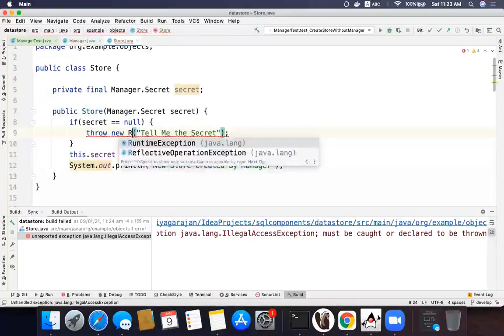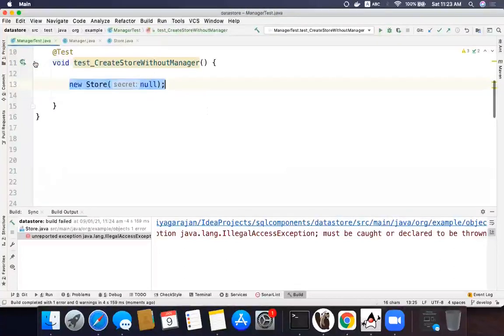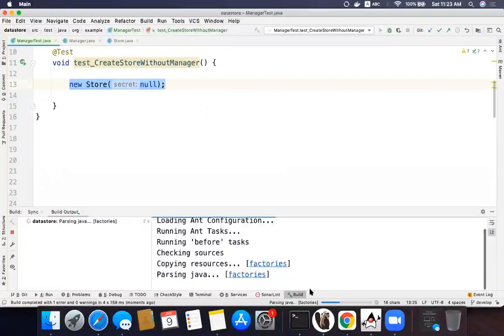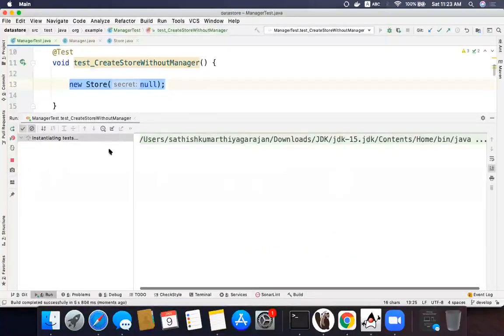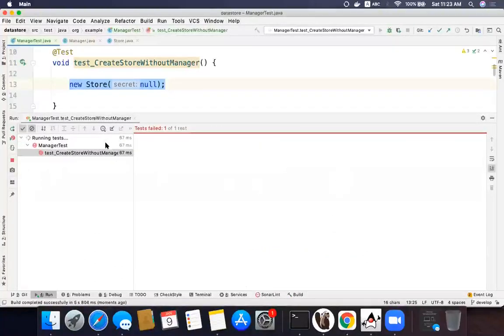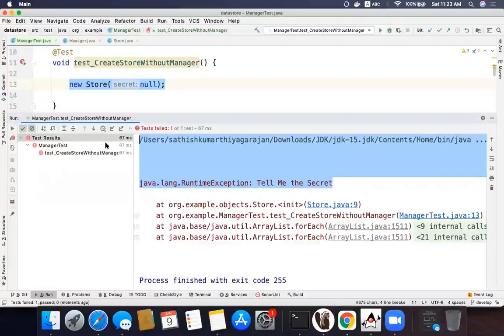I don't want that as a blocker because this should not happen ideally. So I make it a runtime exception. I don't want to catch it through the code. That will corrupt the code. So it is going to say runtime exception. Tell me the secret. Yeah, Praveen. Great. I missed that.